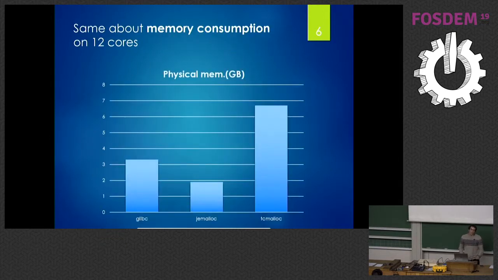About memory consumption, same thing. On the same application, on a smaller machine, and this is the worst case I have seen, on 12 cores, you just change the memory allocator and look at the memory consumption of your app. And you can see that changing the memory allocator can change the memory consumption of your application by a factor of 2, which is, again, not 10%. So if you really want to understand what your application is doing, you need tools. You cannot just look by eye and pray that you will understand at some point.